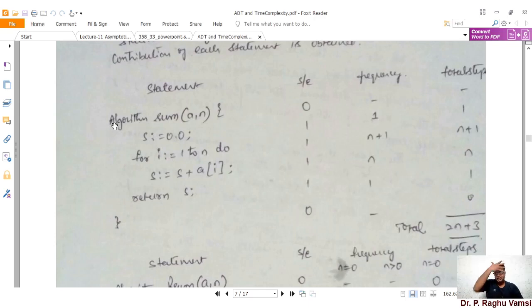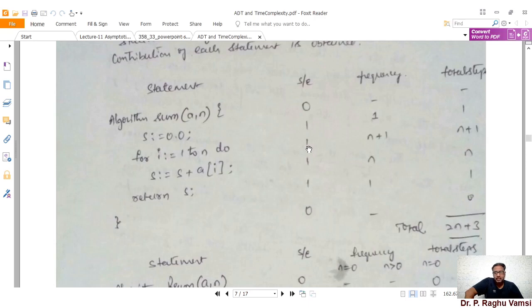So here the algorithm definition or function definition will execute only once, so there is no frequency. In the case of s is equal to 0, it is an assignment operator. It will be executed in one go, and it has only one time to execute. So the frequency is 1. Next is for i is equal to 1 to n, do. This is of one go.